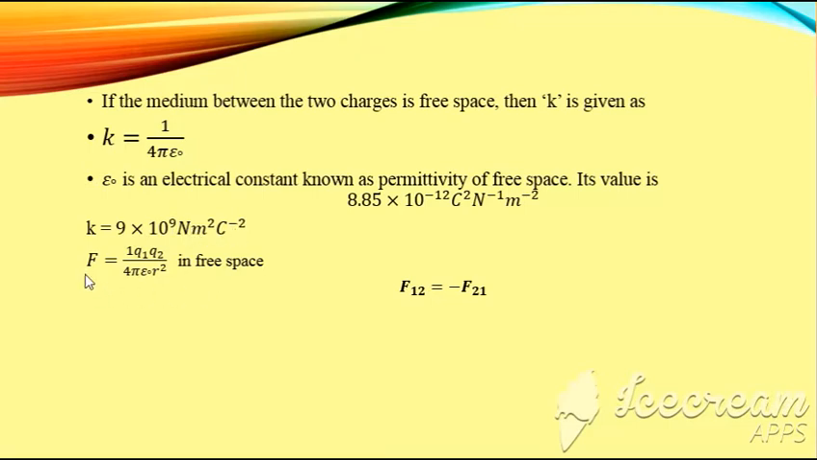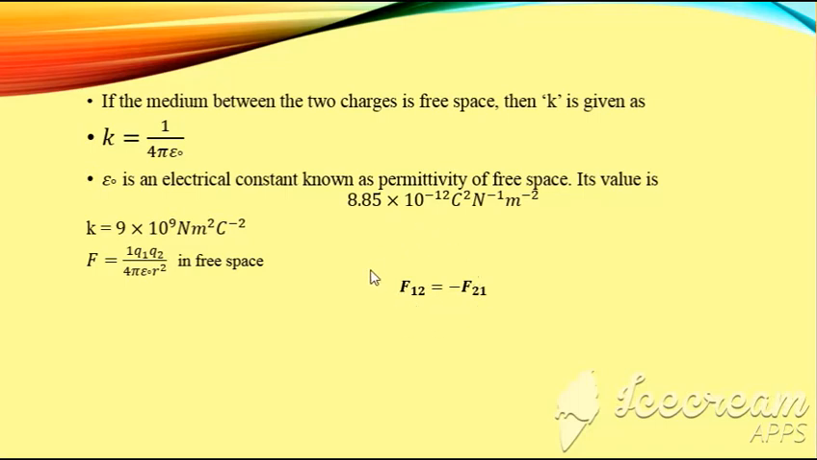So putting the value of K in Coulomb's force equation, F will become equal to 1 over 4 pi epsilon naught Q1 Q2 over R square. This is in free space. I have said that Coulomb's force is a mutual force. It means that if Q1 is exerting a force on Q2, then Q2 will also exert force on Q1. These two forces will be equal in magnitude but opposite in direction.